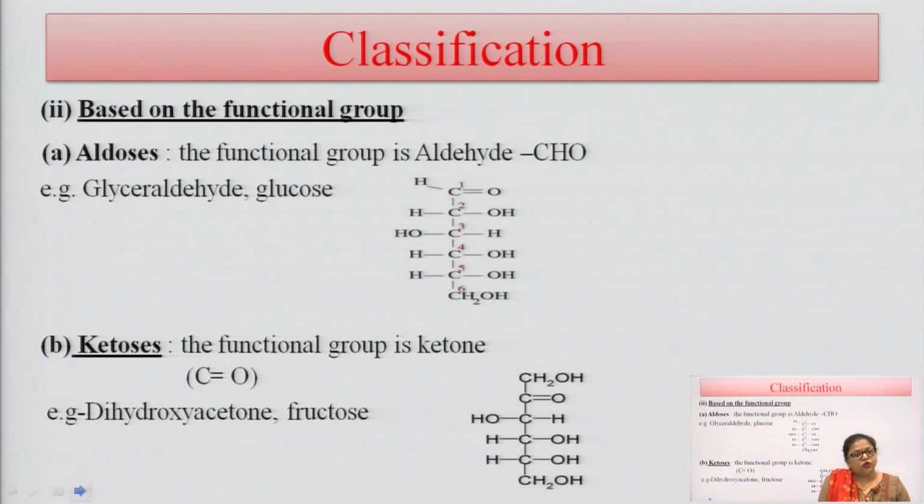Classification based on the functional group. The classification of carbohydrates also depends on the functional group. Here there are two types of classification. The first one is aldose and the second one is ketose. A carbohydrate compound having the aldehyde group in its structure is known as aldose. Examples are glyceraldehyde and glucose. The second is ketose. When the ketone functional group is present in a carbohydrate, it is known as ketose, and the example is fructose here.